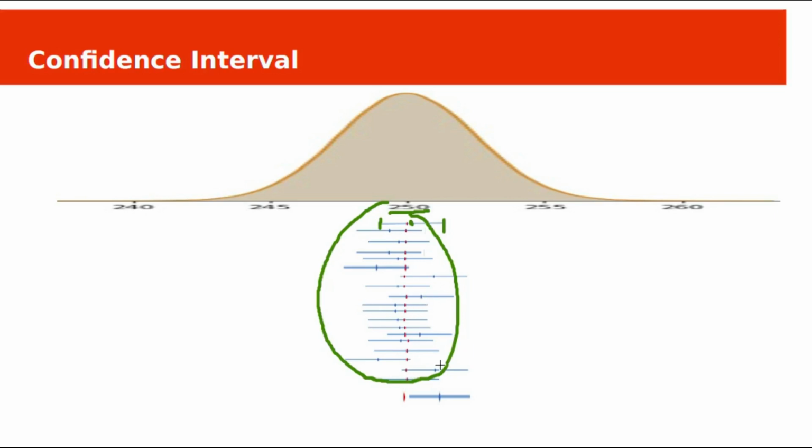But the last one does not include the population mean. See here, this is the calculated sample mean for some sample, and its lower bound is somewhere here and upper bound here, but the true mean 250 is outside of this range, lower than the lower bound. So if you repeat it 100 times, there may be 5 such intervals which might not include this population parameter within the confidence interval range.